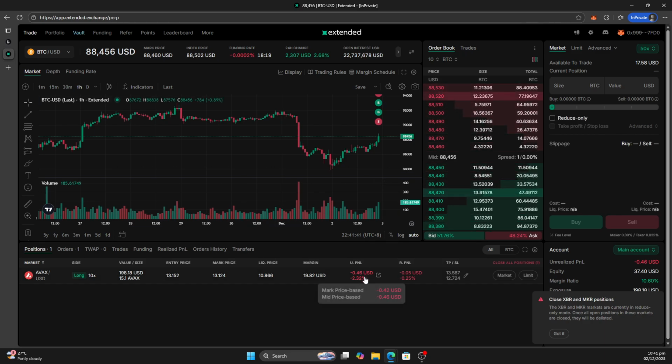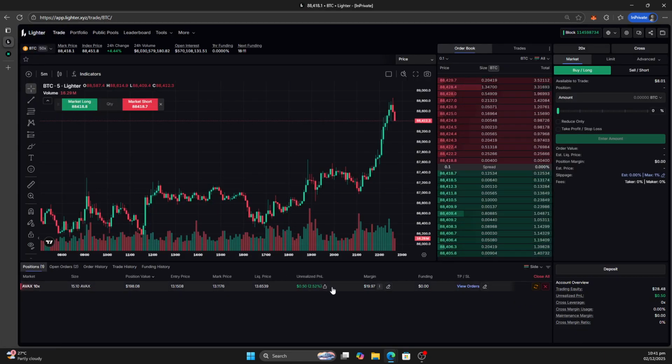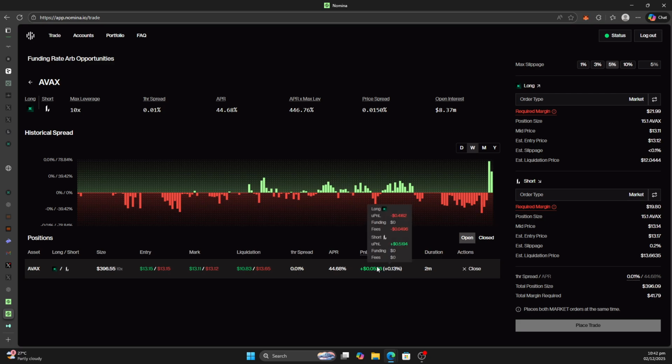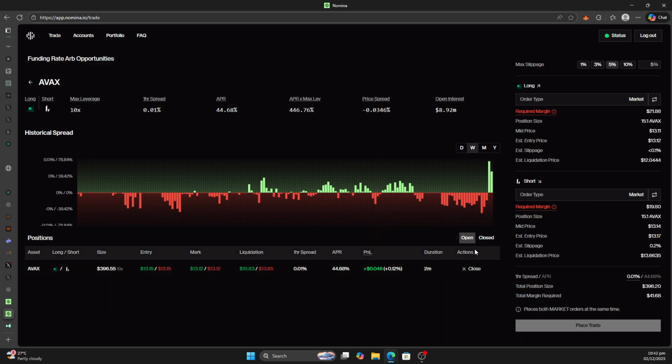This one is on negative PNL, but of course, I'm getting the opposite of that on Lighter, so that balances it out. So you see this is 50. I'm still in positive PNL as is if I close the trade. Now, of course, you manage everything from Nomina. Okay, still in positive mode. Let's look at this. 0.5 on Lighter and 0.4 on Extended. Now, that's about it for this video.